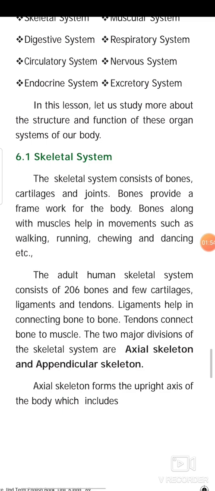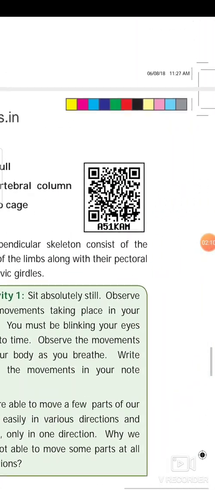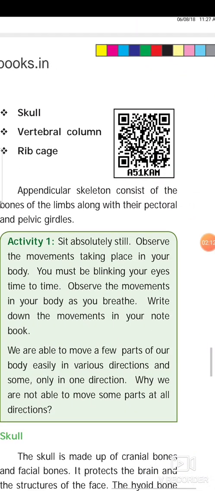The two major divisions of the skeletal system are axial skeleton and appendicular skeleton. Axial skeleton forms the upright axis of the body, which includes skull, vertebral column, rib cage. Appendicular skeleton consists of bones of the limbs along with their pectoral and pelvic girdles.